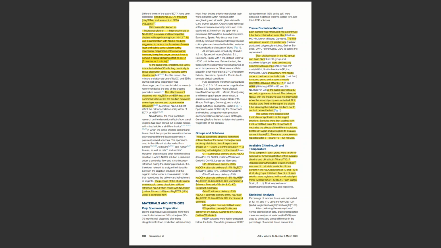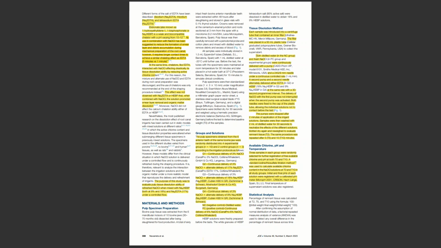The pulp specimens obtained from 6 anterior teeth of bovine jaw were randomly distributed into 4 experimental groups and 2 control groups according to the irrigation protocol. Group 1 containing continuous delivery of 3% sodium hypochlorite. Group 2, continuous delivery of sodium hypochlorite 3% plus alternate delivery of 17% disodium EDTA.